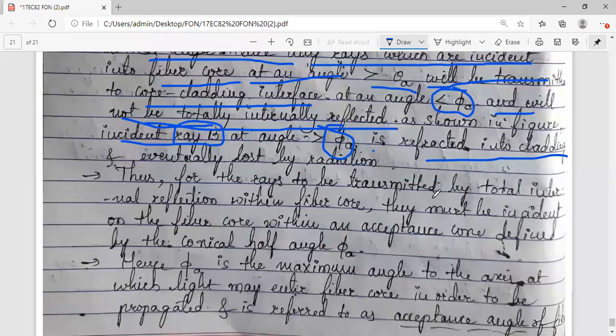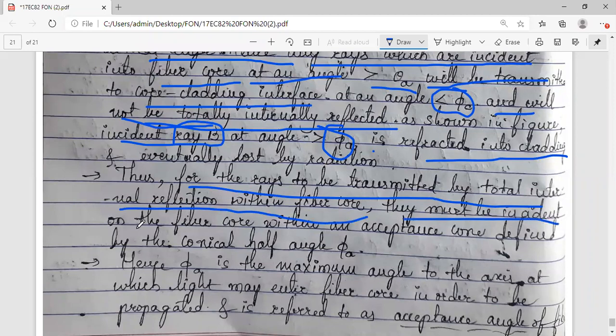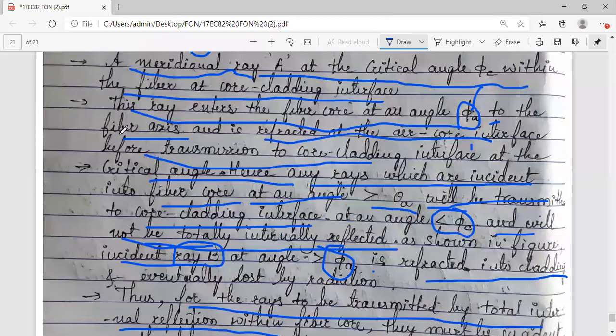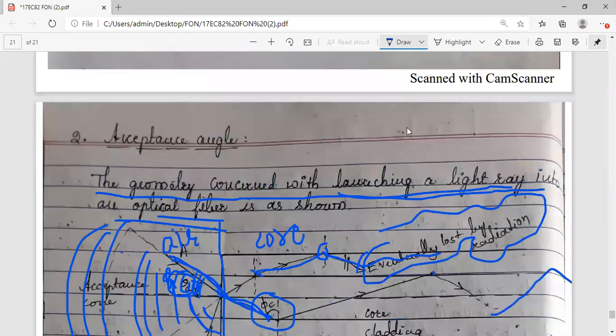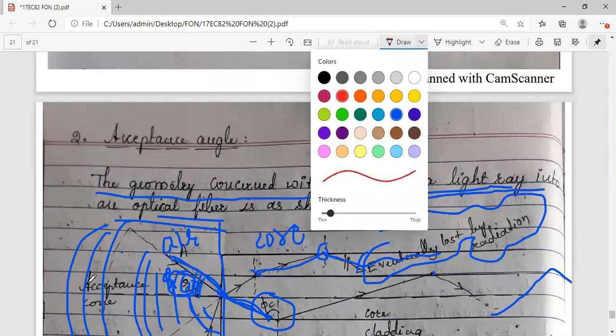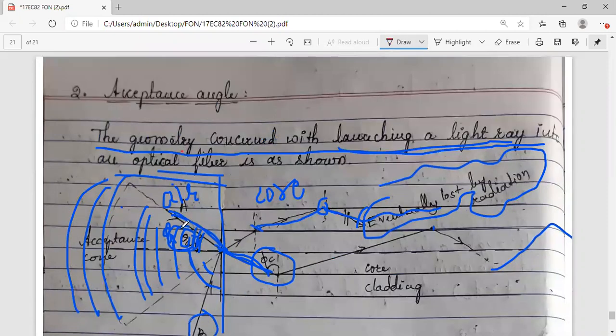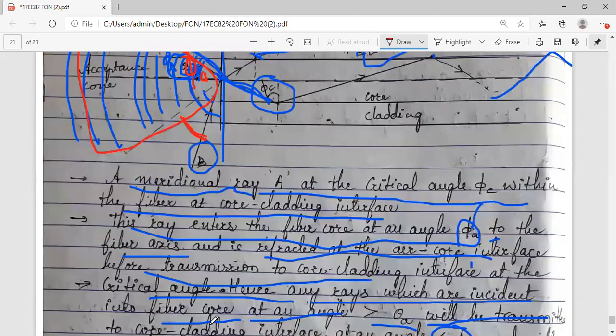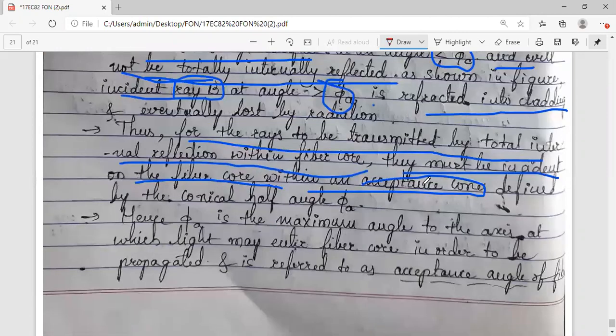Hence, for the rays to be transmitted by total internal reflection within the fiber core material, they must be incident on the fiber core within the acceptance cone. What is that acceptance cone? Whatever theta a or phi a you are taking, it should be within this range only. If you take it outside, there will not be total internal reflection.